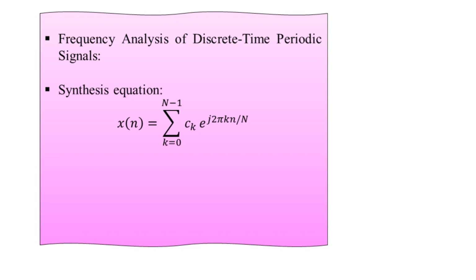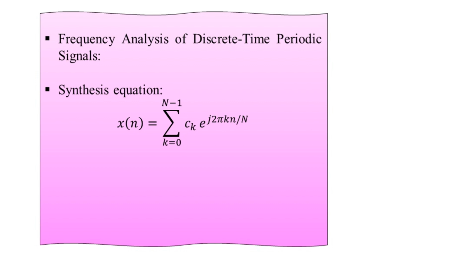The first equation is the one where we synthesize x of n, the discrete time periodic signal, by the use of c suffix k along with the complex exponentials. So we carry out the summation of the multiplication of c suffix k with the exponential representation.